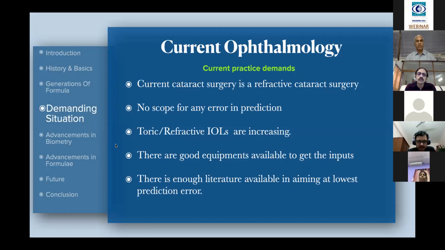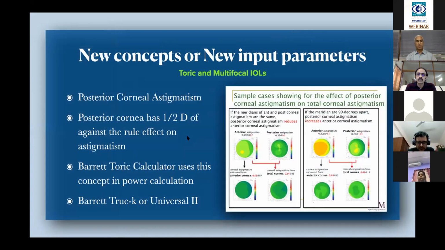And there is no scope for any error in the prediction. And more toric refractive IOLs we are using. On the other hand, luckily we have good equipment to get most of the inputs to get the best results. And there is also enough published literature available aiming at low prediction errors. Among this, the very new concept is, but it's not a new concept. It has been there for years.